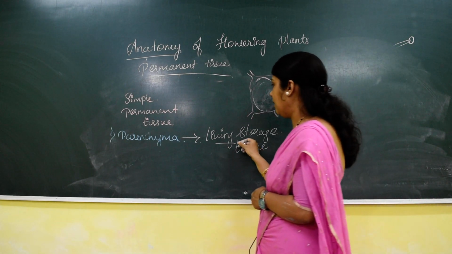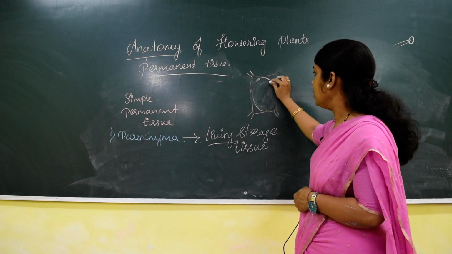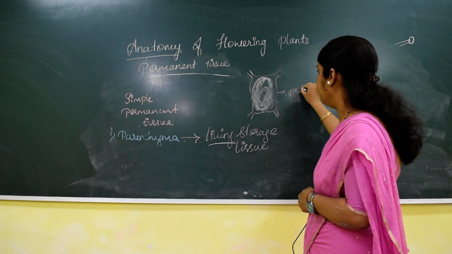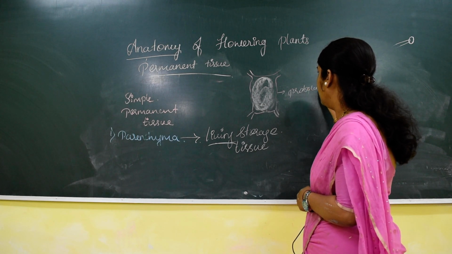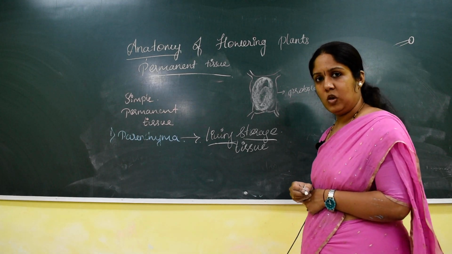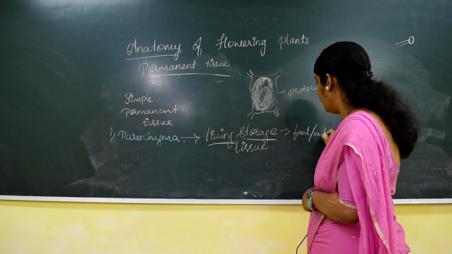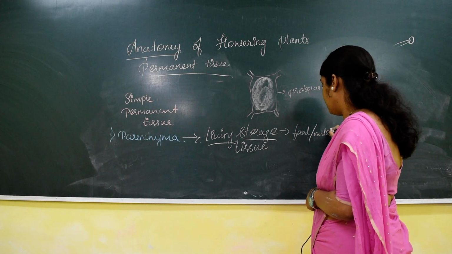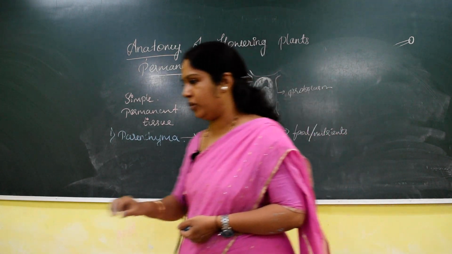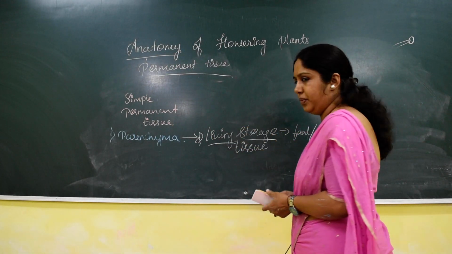Now here I am saying the parenchyma is a living storage tissue. Why is it a living storage tissue? Because inside the parenchyma cell there is protoplasm. And I am saying it is a storage tissue because this tissue is mainly involved in the storage of food, or you can also say the storage of nutrients. So the first point is that parenchyma is a living storage tissue.